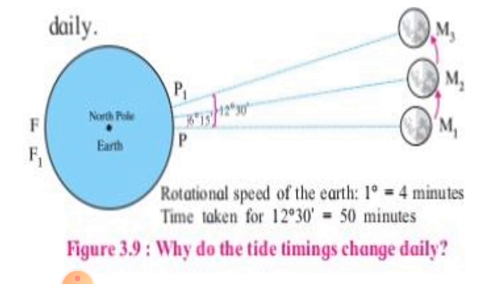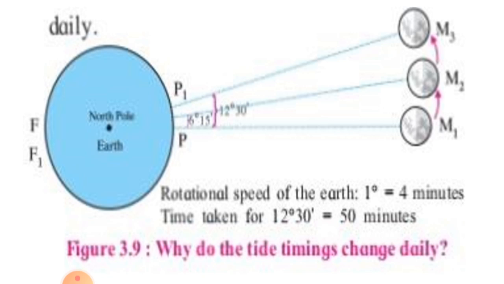M1 means moon 1, M2 means moon 2. Hence, it will take 25 minutes more for the point F to come exactly in front of the moon.